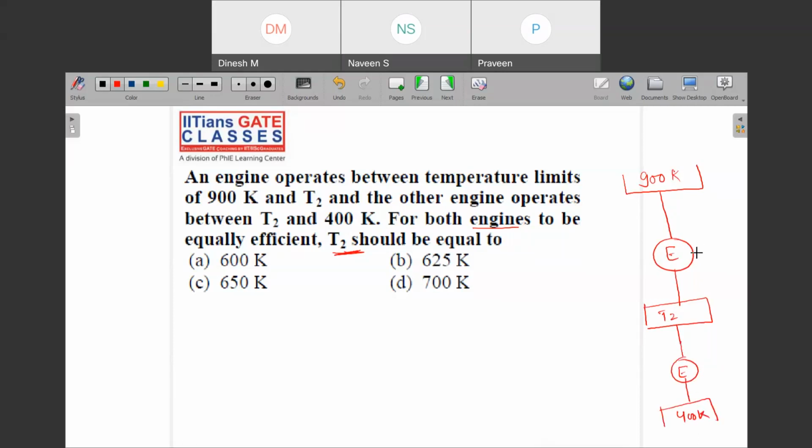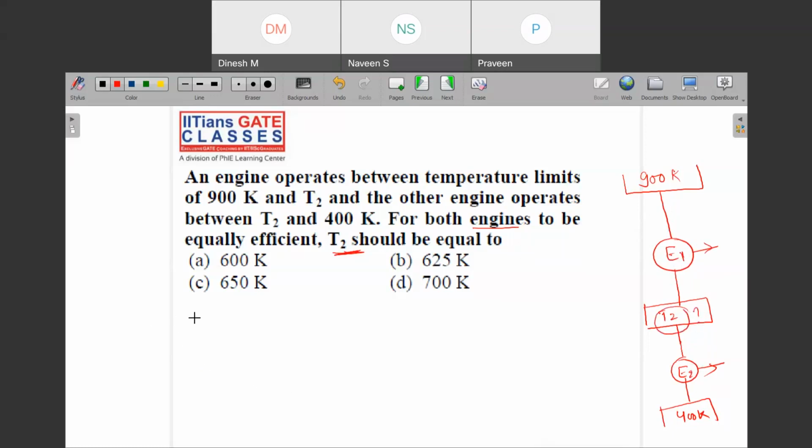So we have one engine here, one engine here, each with some work output. It asks you that if the efficiency of both the engines is the same, then what is this value of T2?